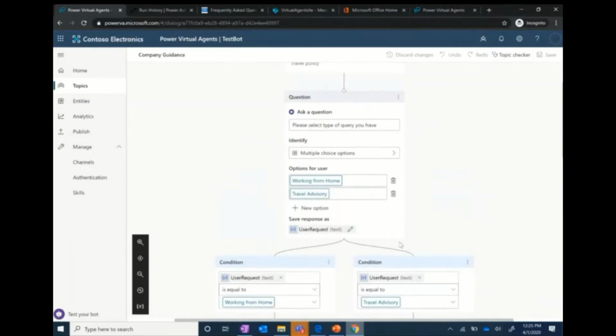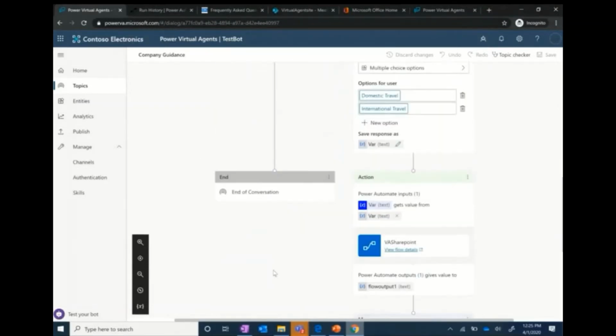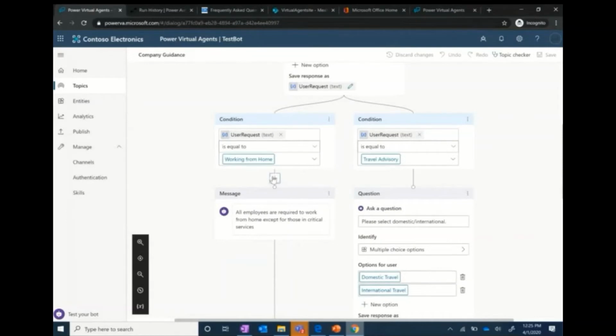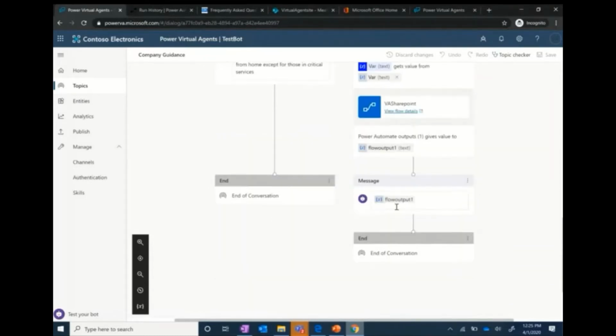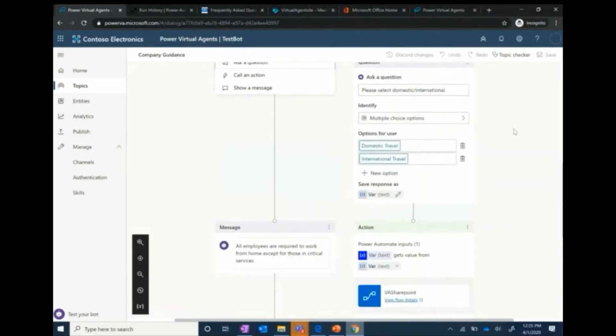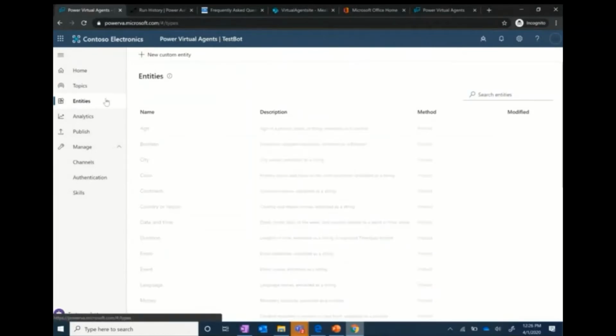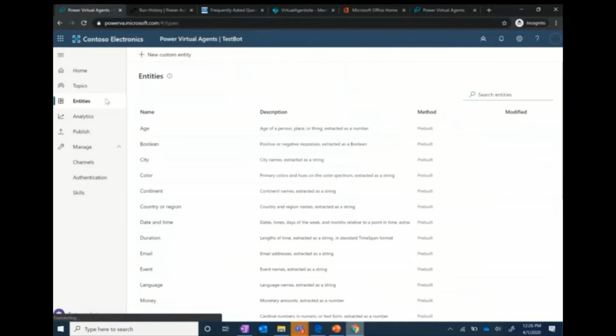So I can add something to this conversation flow by clicking over here and defining if I want to ask a question, call an action, or show a message. If you see over here, I am actually calling Power Automate. I am getting some information from a SharePoint list for a certain policy that is stored over there. If you see over here, we have entities.